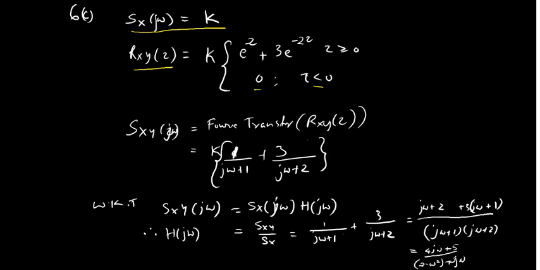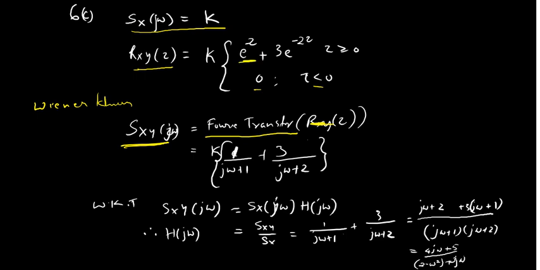So Wiener-Khinchin relation says that Sxy, that is the cross power spectral density, is the Fourier transform of cross correlation function. So Sxy is actually k into 1 by j omega plus 1 plus 3 by